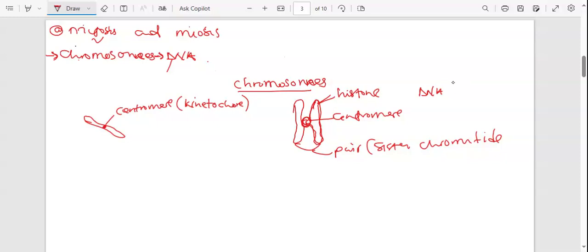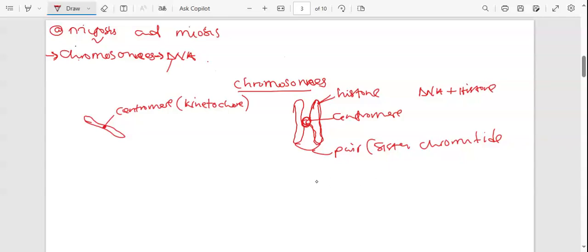They are made up of histone protein and also DNA. So that's about the chromosomes. Histone is just a protein.